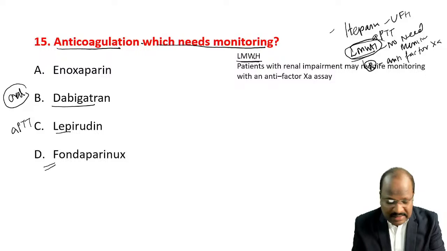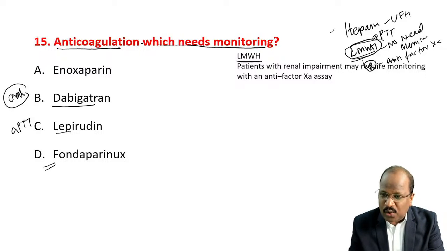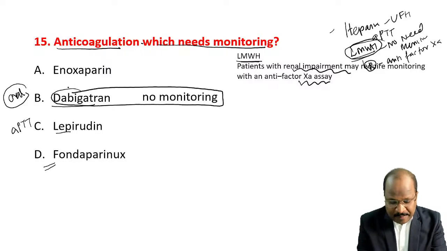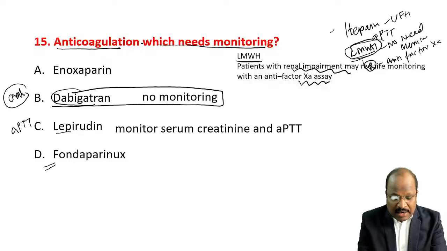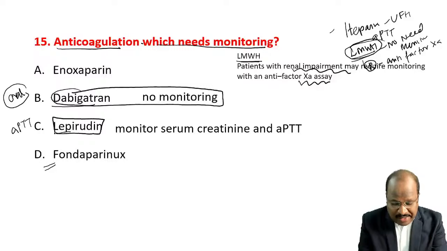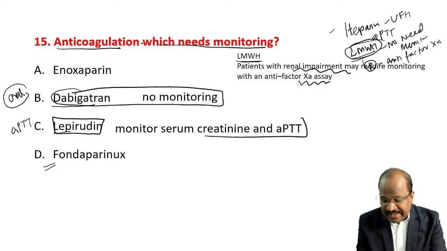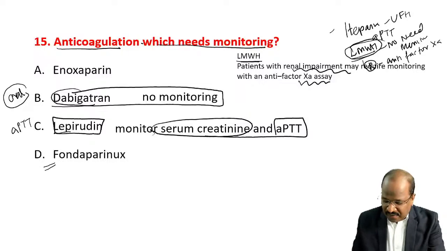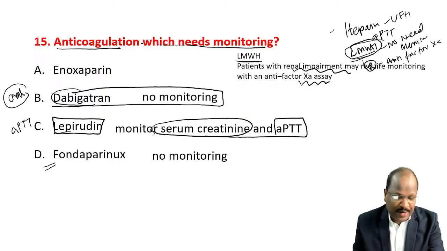Usually for LMWH we don't go for monitoring, but in a kidney failure patient, it needs monitoring by anti-factor 10A. Dabigatran needs no monitoring. Lepirudin needs monitoring, assessing APTT level and creatinine because it also goes to the kidney. Fondaparinux, no need to monitor.